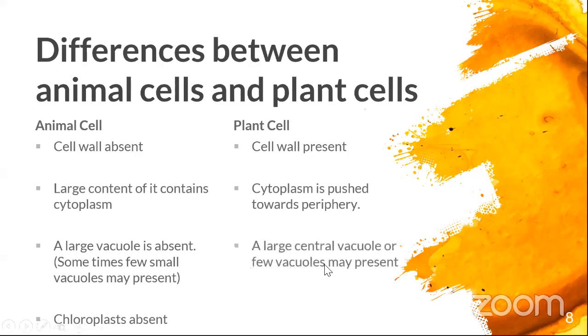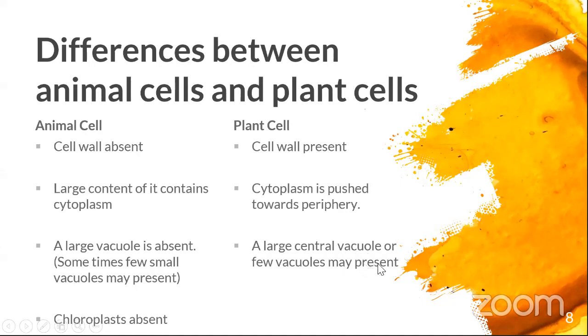Okay, right. Large central vacuole or few vacuoles may be present. So in here, can you all see? Now I told you that there is a large vacuole in the middle, right? But what about this? Or few vacuoles may be present. What does this mean? Am I not sticking to what I said?